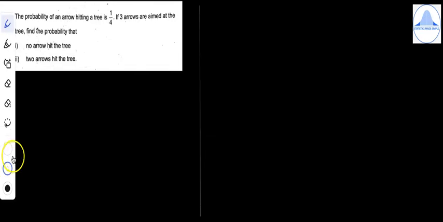Twenty-seventh question. The probability of an arrow hitting a tree is 1 by 4. If 3 arrows are aimed at the tree, find the probability that first subdivision, no arrow hits the tree, second, 2 arrows hit the tree. Now this is based on the binomial distribution. Because it's a binomial distribution, you need the two parameters n and p. N should be a whole number and p can be either in percentage, decimals or fraction. So let us start the problem.